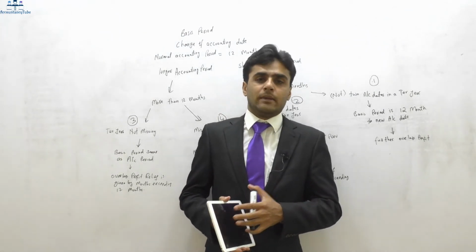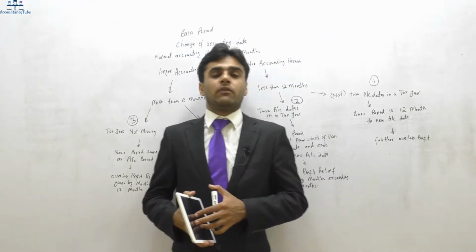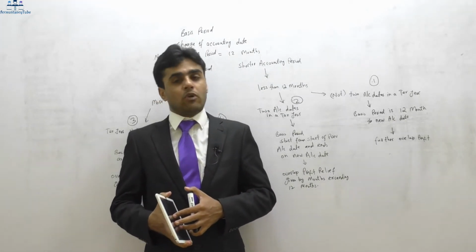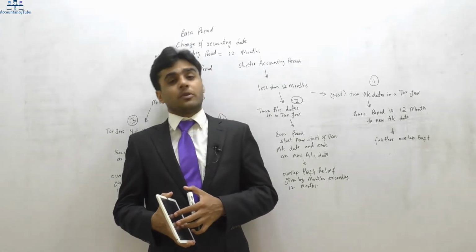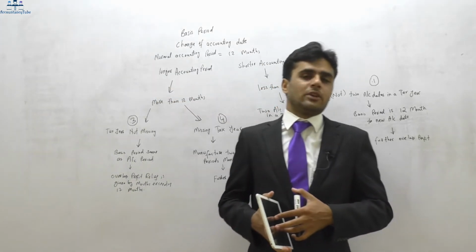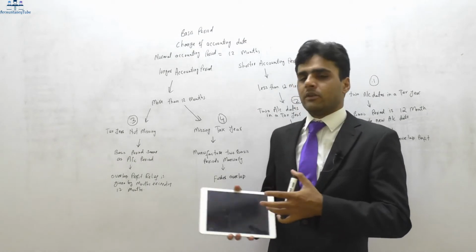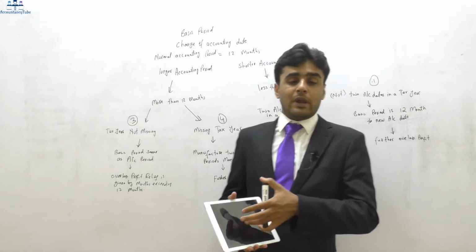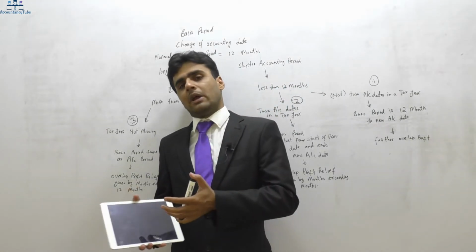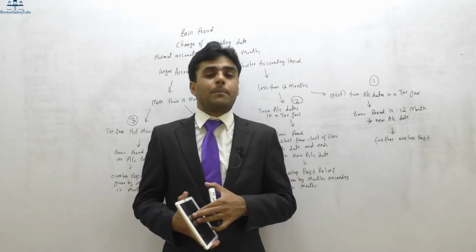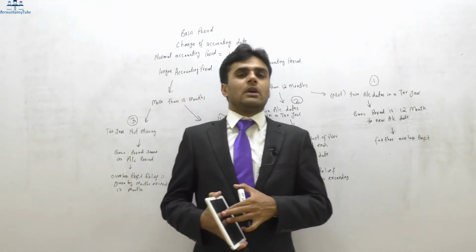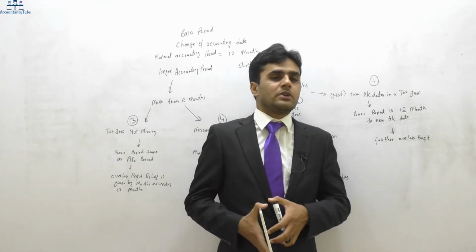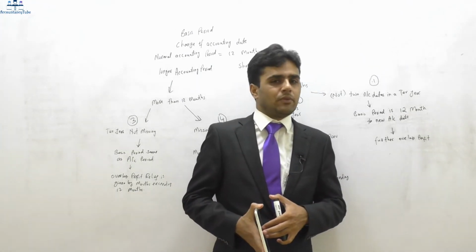Whenever I make a change in the accounting period, it will result in a longer period of accounts, which means more than 12 months, or it could result in a shorter period of accounts, which means less than 12 months. So in those cases the basis period will be different as well. In some cases there will be overlap profit which will be added to the previous overlap profits, and in other cases overlap profit relief will be given, which means that overlap profit will be deducted straight away. So we do not have to add it, we just have to give the relief straight away.